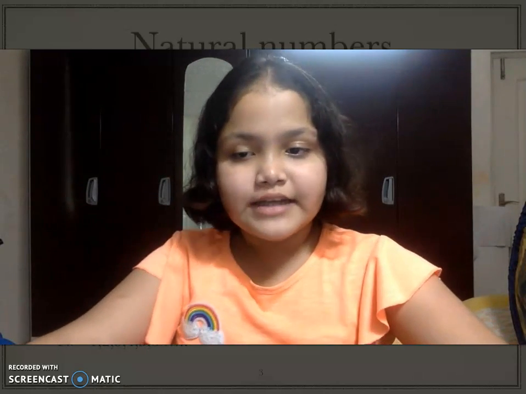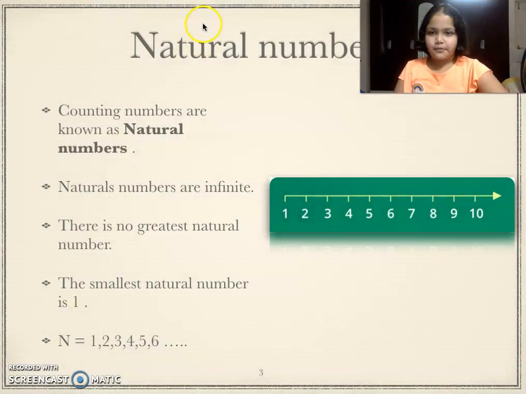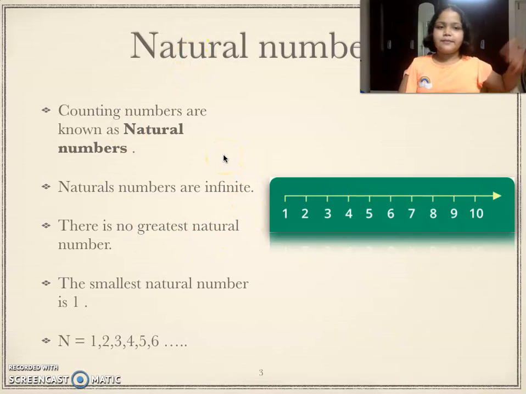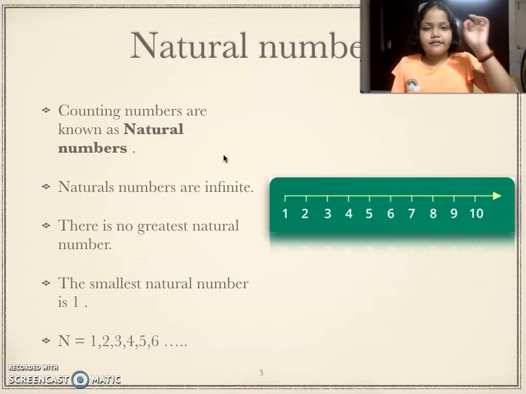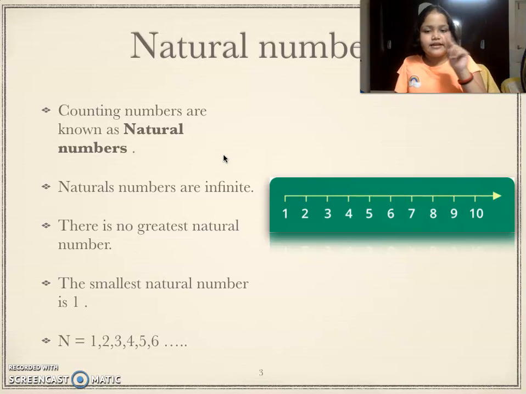So those are basically counting numbers. All the numbers except for 0 are counting numbers. So counting numbers are basically natural numbers. All the numbers except for 0 are natural numbers, and natural numbers are infinite. They keep on going and going. So there cannot be any greatest natural number, and the smallest natural number is 1 because the natural numbers start from 1 and it is denoted by the letter n. So if you want to tell natural numbers, you can just write n is equal to 1, 2, 3, 4, 5, 6 and so on.